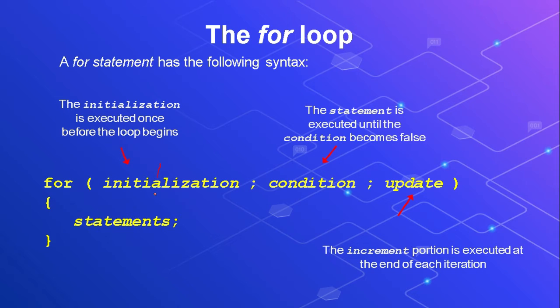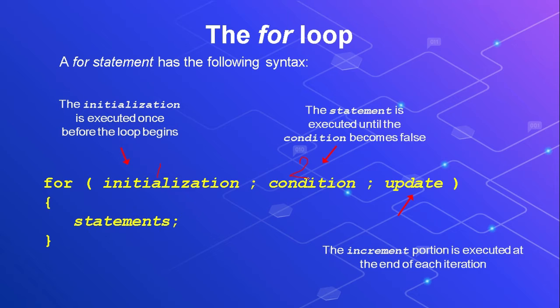Initialization means there is a loop variable. A loop variable is a variable which controls the entire loop. It can also be called the control variable. The control variable, otherwise loop variable, will be responsible for controlling this loop, and that will be initialized here. Initialization means giving the basic value or starting value. That is the first step. Then in the second step, the condition will be checked.